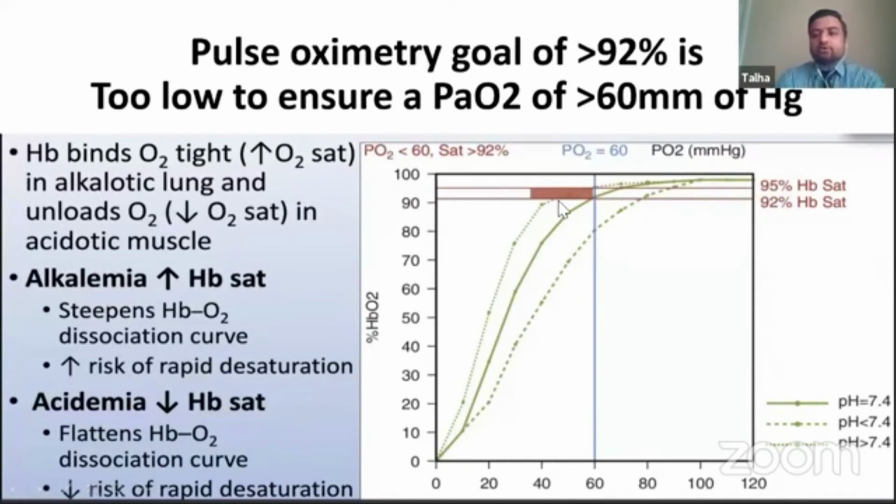And the other thing to note on this graph is that with alkalosis, this graph becomes more steep. So even a little bit more reduction of PO2 will cause a significant decrease in oxygen saturation. If you go from a PO2 of 55 to like 50, oxygen saturation may drop from 92 to like the 70s or 60%. So this makes it more steep here. That's something important to consider while interpreting those values.